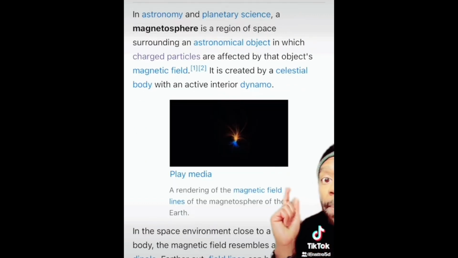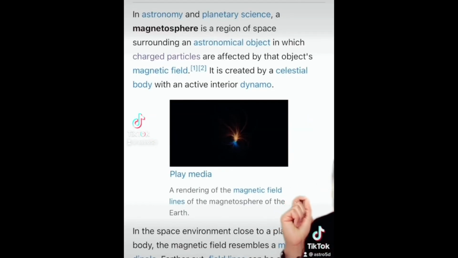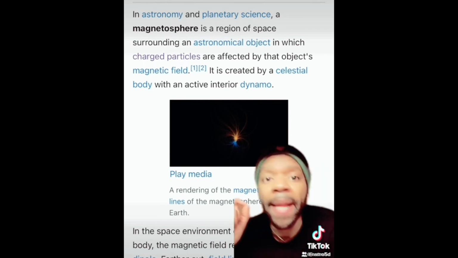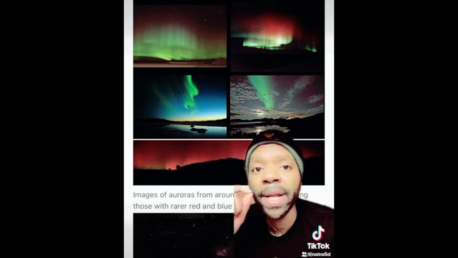In astronomy and planetary science, a magnetosphere is a region of space surrounding an astronomical object in which charged particles are affected by that object's magnetic field. By the way, we're just going by what they teach, but I like to break it down as I go.